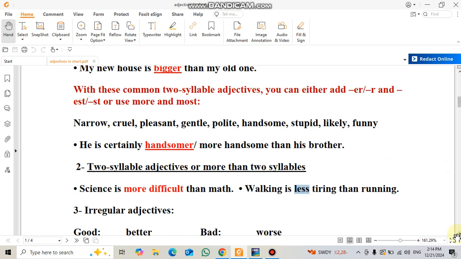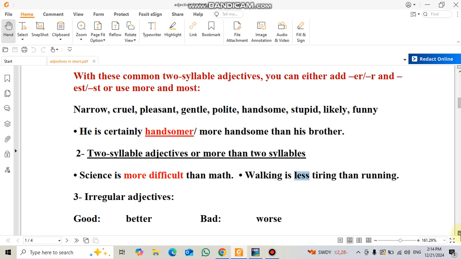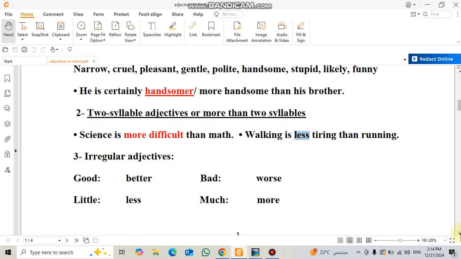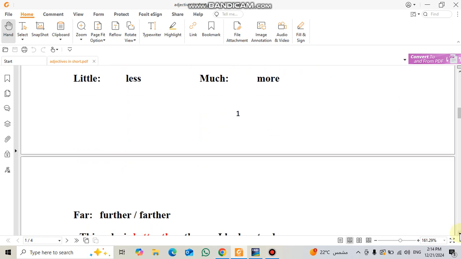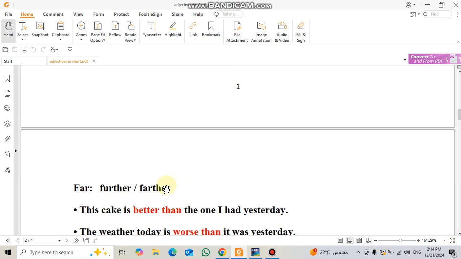What about irregular adjectives? Adjectives that we have to learn by heart because there are no strict rules to follow. For example, the word good becomes better, bad becomes worse, little becomes less, much becomes more, and the adjective far becomes further or farther. Further here means more than. Okay, look at this example.